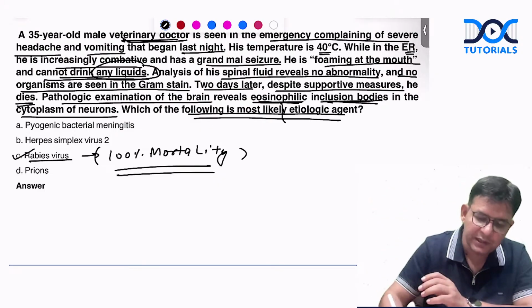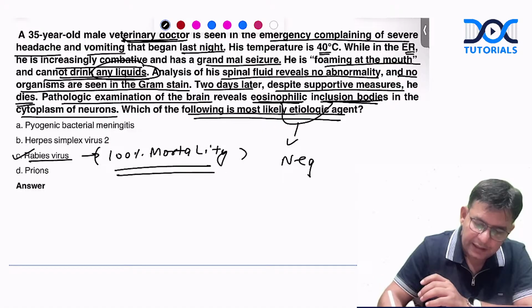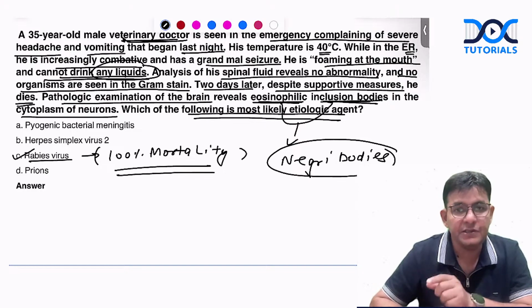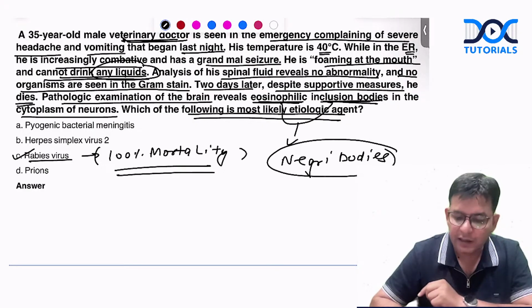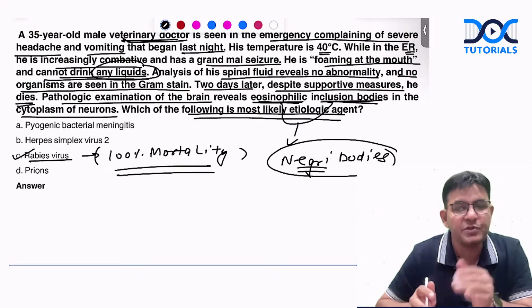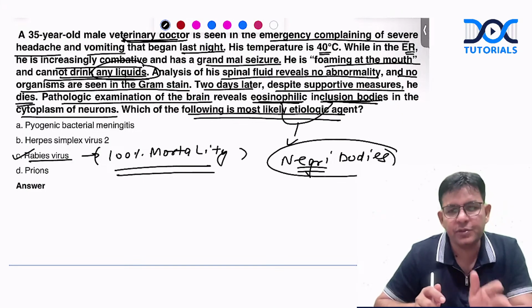So what they are talking about here is Negri bodies. These Negri bodies are intracytoplasmic eosinophilic inclusion bodies. The intracytoplasmic eosinophilic inclusion bodies are termed Negri bodies, and this is a postmortem finding.